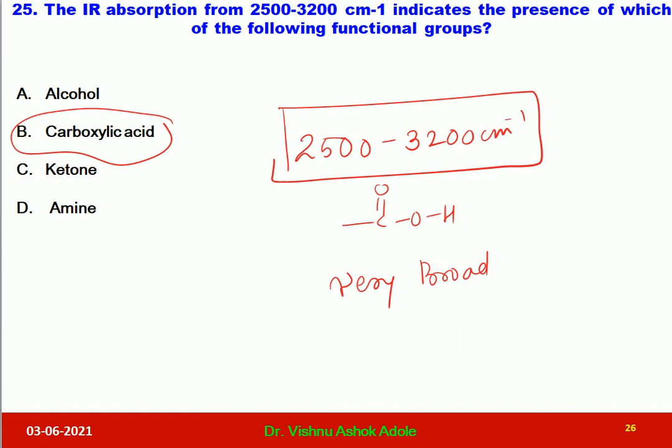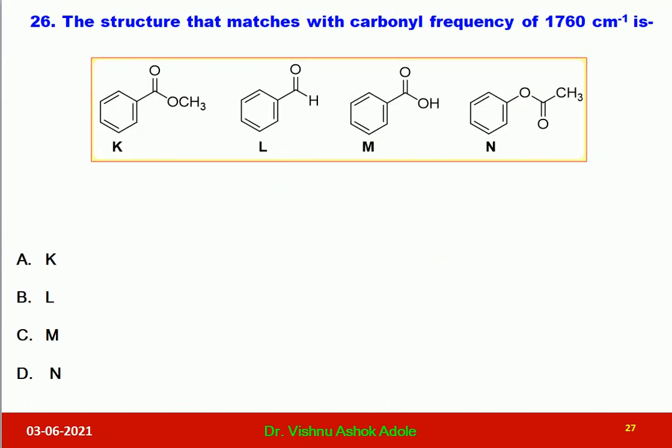This is a very important question as far as organic chemistry is concerned. Let us go for question number 26. The structure that matches with the carbonyl frequency 1760 reciprocal centimeter is? This will not be asked for TY-BSc students, but it will be asked for MSc chemistry students. This is very important.